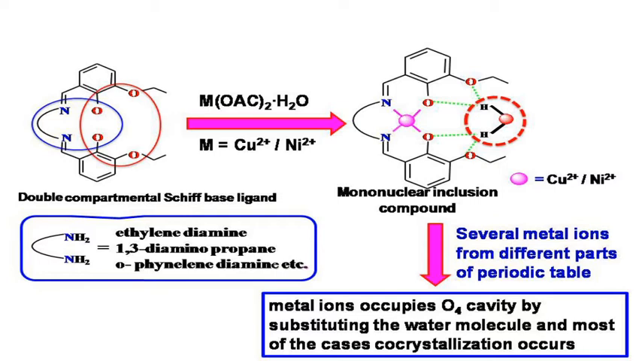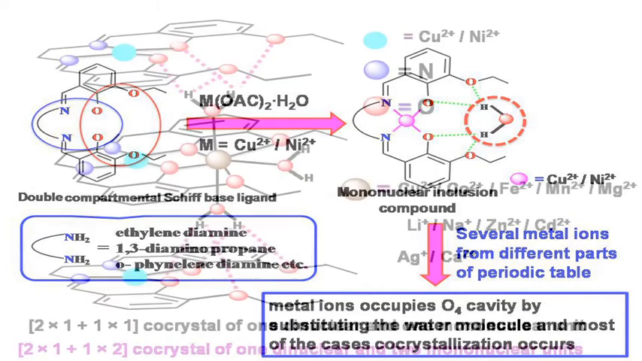When several second metal ions from different parts of the periodic table are treated with the mononuclear copper or nickel compounds, the metal ion substitutes the water molecule and occupies the O4 cavity, and in most of the cases co-crystallization occurs. Next, I will show how co-crystallization takes place.